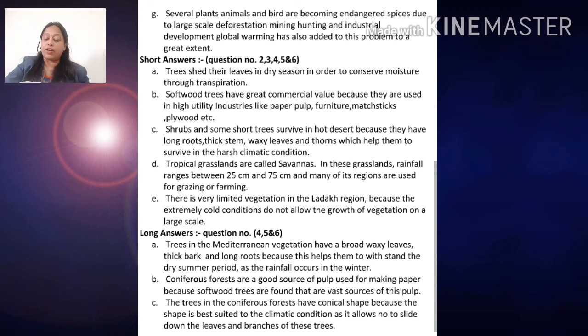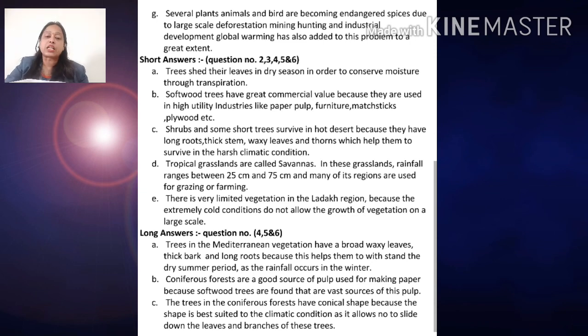Why? Because softwood trees are found here, which are a vast source of this pulp.